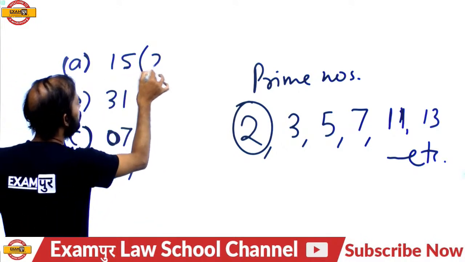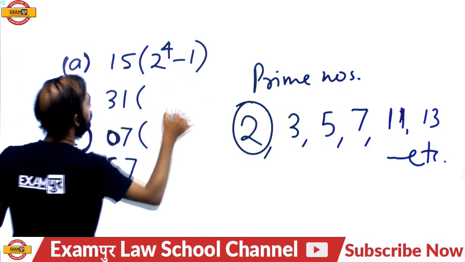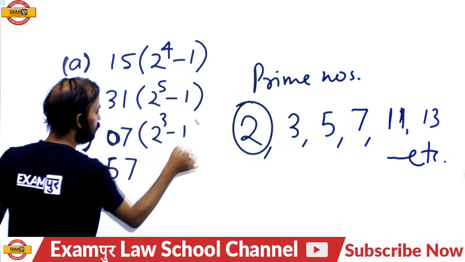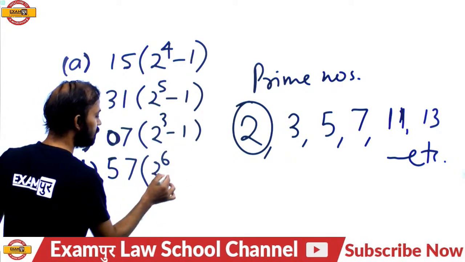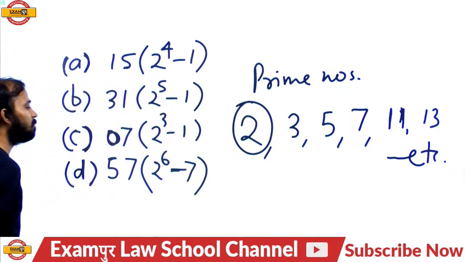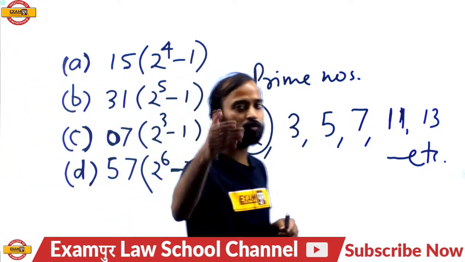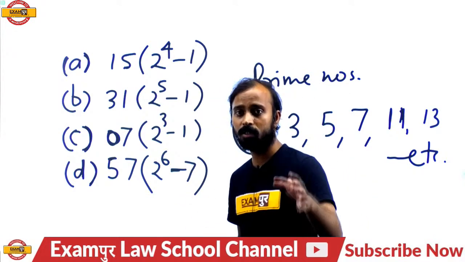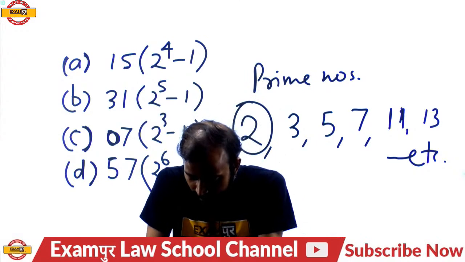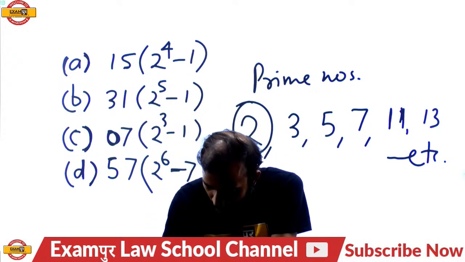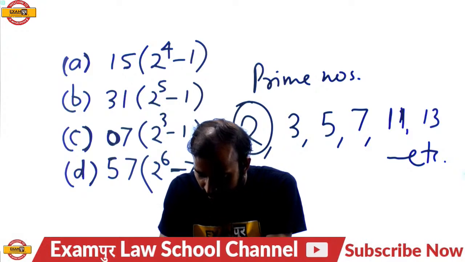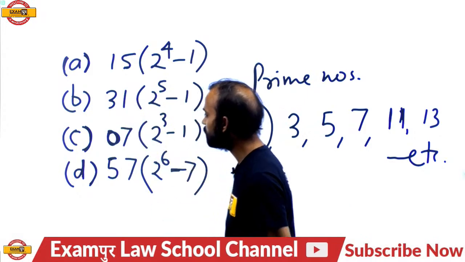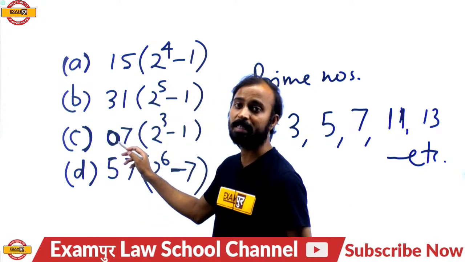It's like 2 to the power 4 minus 1, 2 to the power 5 minus 1, 2 to the power 3 minus 1, and this one is 2 to the power 6 minus 7. So all these numbers are power of 2 minus 1 except 57. And with the logic, like Gaurav Mishra said, all numbers are square plus 6, but 57 is 7 square plus 8. 3 square plus 6, 5 square plus 6, and this one is 1 square plus 6.